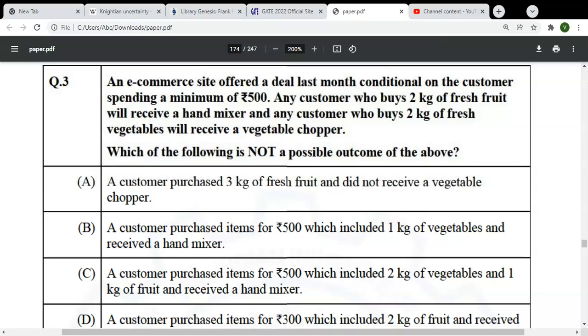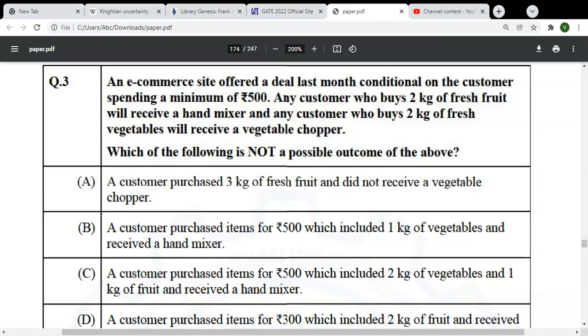Minimum is 500 rupees. Then there is another track on which it goes. Any customer who buys 2 kg of fresh fruit will receive a hand mixer, and any customer who buys 2 kg of fresh vegetables will receive a vegetable chopper. Okay, so this is the condition.